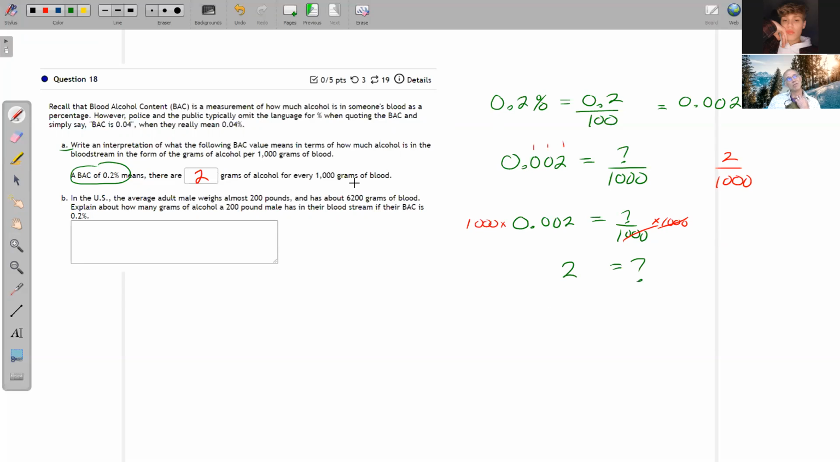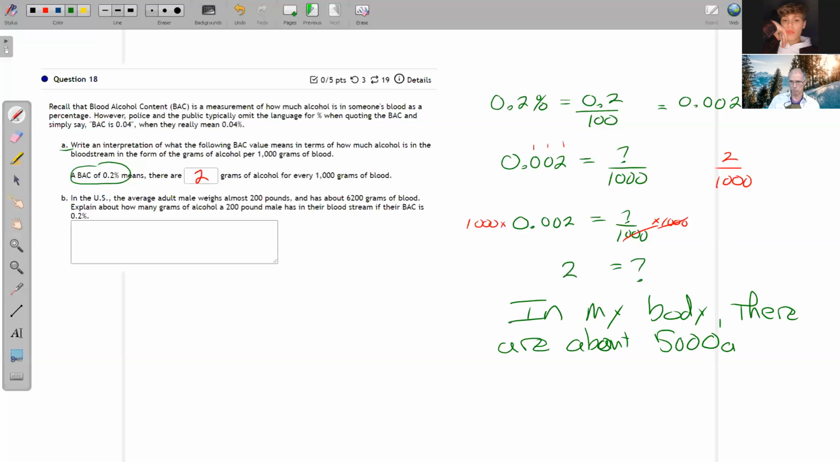I weigh about 150 pounds, which means there's about 5,000-ish grams of blood in my body. So in my body there are about 5,000 grams of blood flowing through me. It's probably just a tiny bit more than that. So if I wanted to know, if I had a BAC of 0.2, how much alcohol is actually in my system?